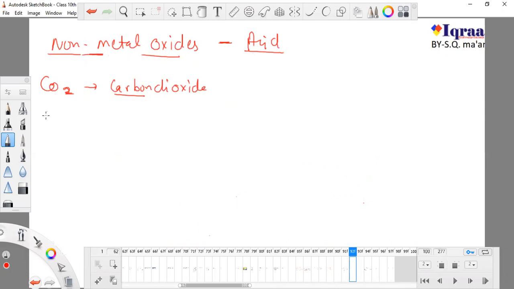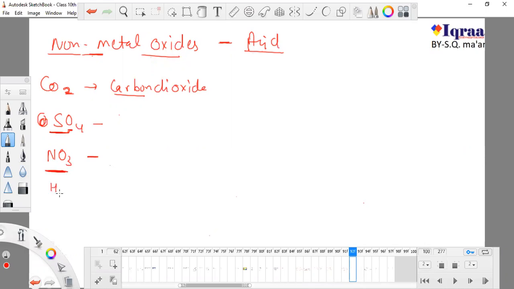This is acid. Or if I use another one, SO4, sulfur is non-metal and oxygen is also non-metal, but we need to have oxygen because we are talking about non-metal oxides. This is known as sulfate, this is an acid. If I take NO3, this is nitrate, this is also an acid.